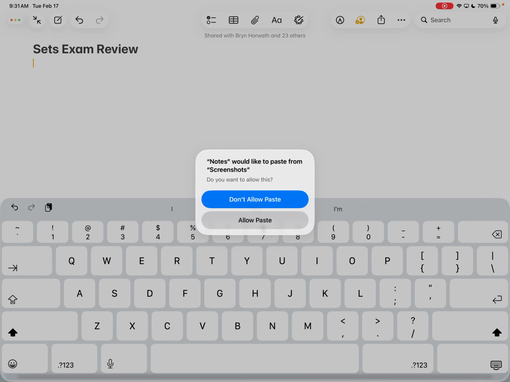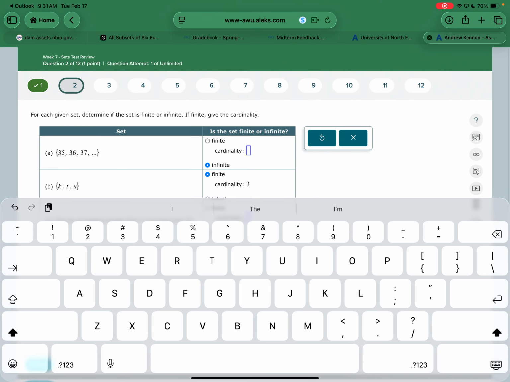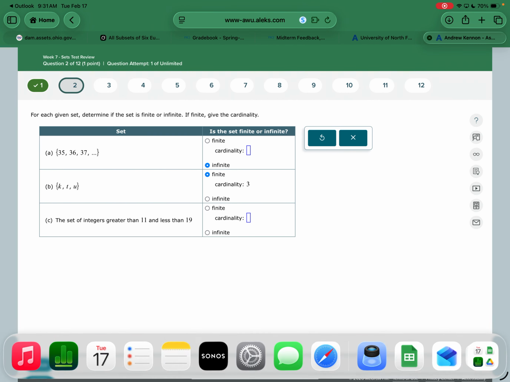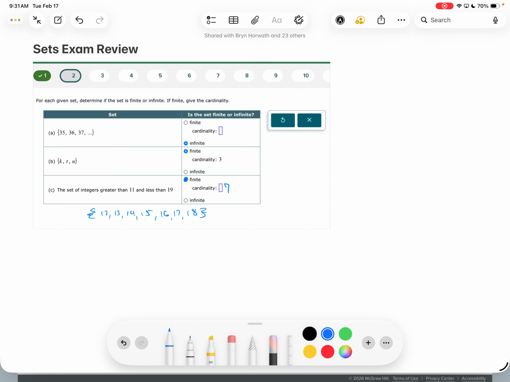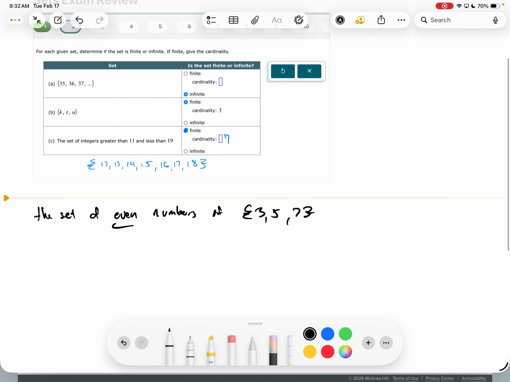There was a weird one last class that I don't think I'd ever seen before, just to let you know. Somebody might have seen this on homework or something, but it said the set of even numbers of 3, 5, and 7. Well, obviously, there's not any even numbers, so this would be finite, and the cardinality would be 0. That's kind of a dub, but it's just a weird one that I've never seen before, so I figured I'd mention it.